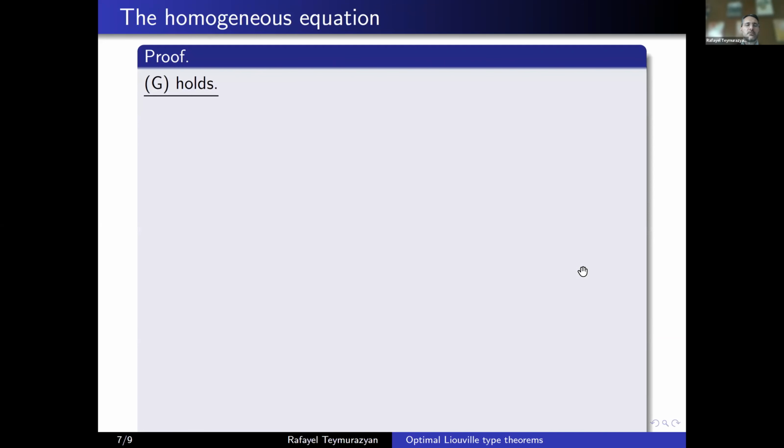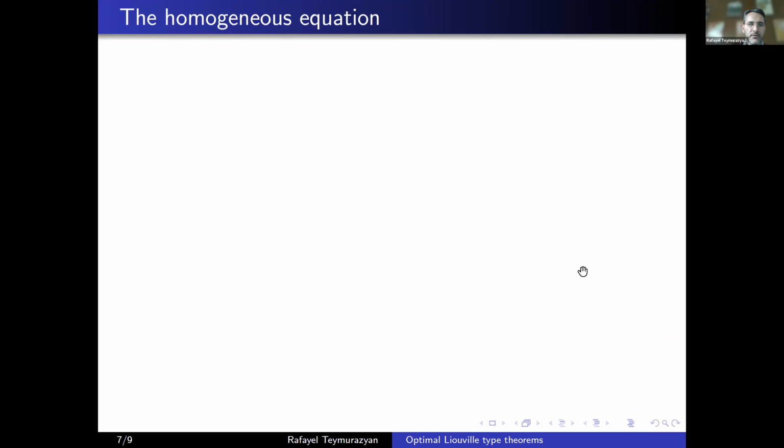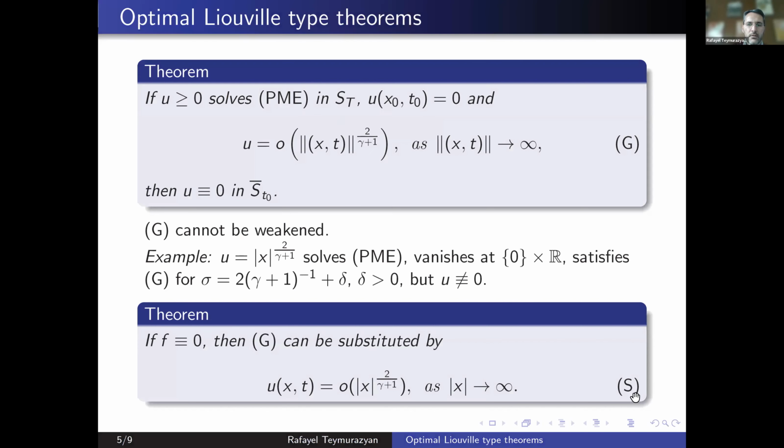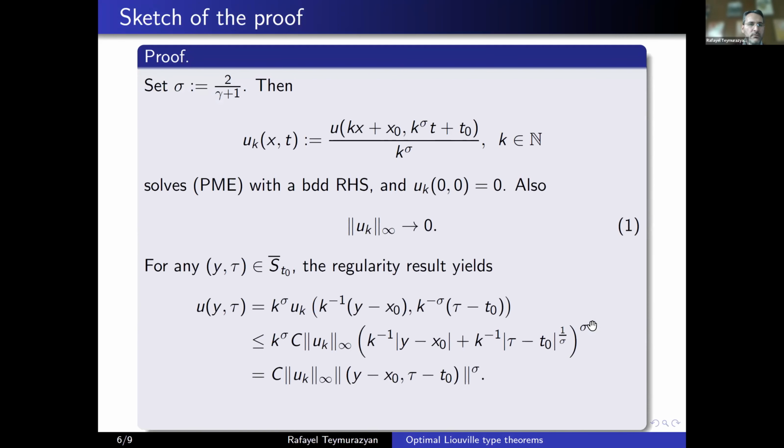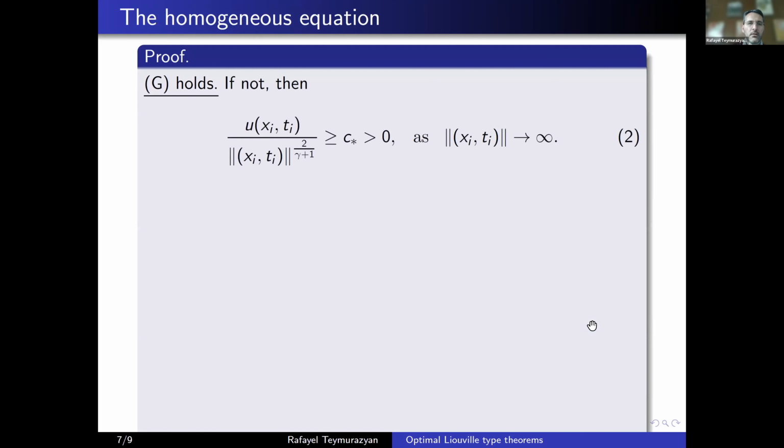Okay, so this is what I'm saying. We have S, we have growth only in the space variable, and we are going to make sure that G is true. And we do it again by a contradictory assumption. Let's assume that's not the case. It means there is a subsequence and some strictly positive number such that, as your intrinsic norm goes to infinity, one fails, which means the second holds.